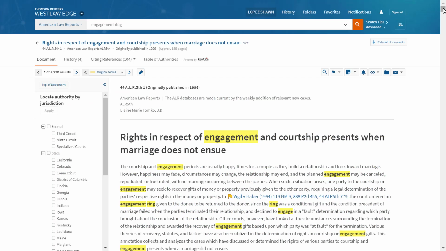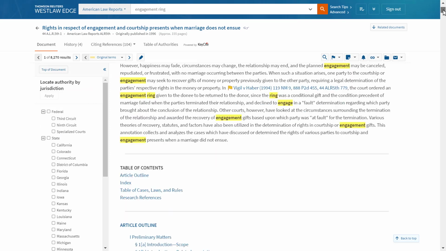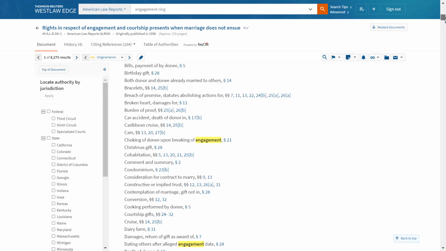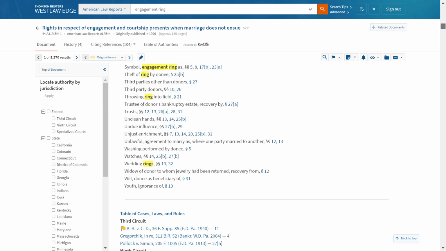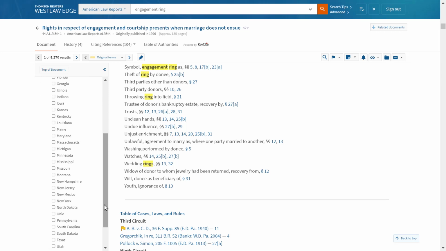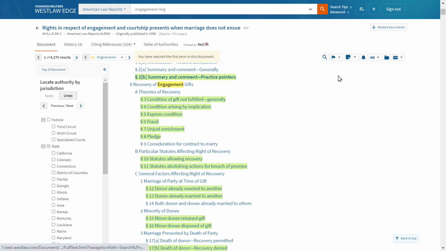At the top of the page, you'll find a general overview for the article. Beneath that, you'll find the table of contents, which includes the article outline, an index of subtopics, and a table of cases. To the left of the screen, you'll find filtering options where you can automatically highlight the points of the article that cite to primary law in a given jurisdiction. Let's select New York, then click Apply. Now every section of the article that includes primary law out of New York is highlighted in green.